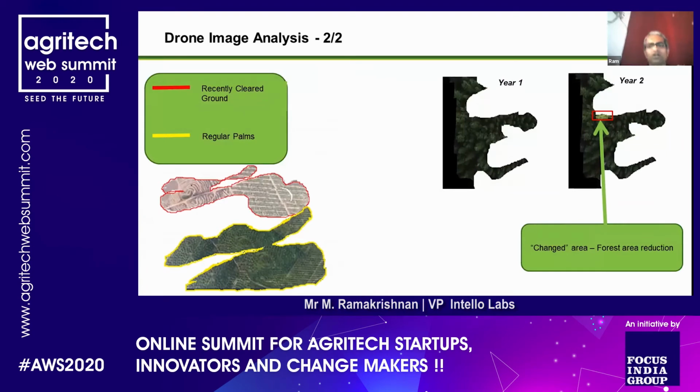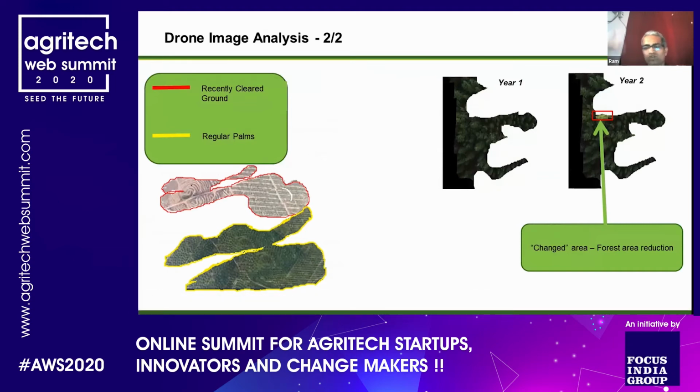There was also analysis on where the ground was recently cleared. This information was important for them to understand where they should do the next level of plantation, and where the trees were already existing. Another very interesting analysis they wanted to do was from a natural reserve and forest area conservation perspective. They needed to not just monitor but also report to the government just in case there was some deforestation happening. It could be because of natural reasons.